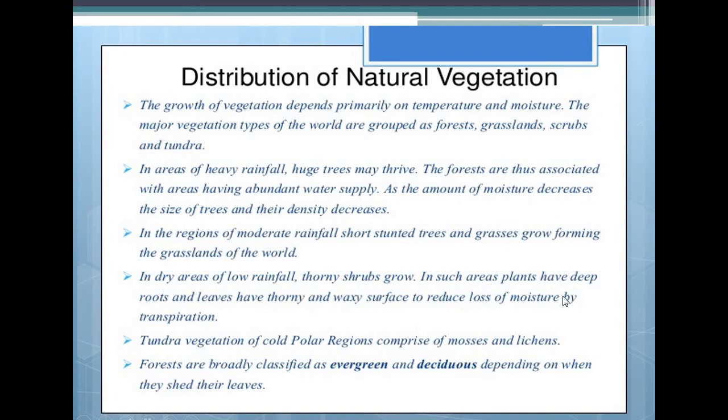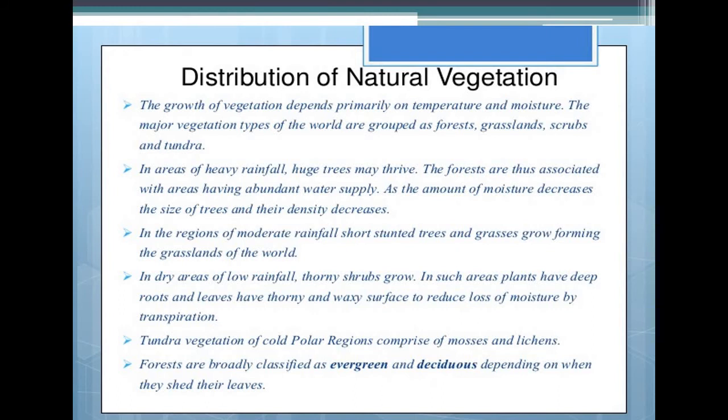In such areas, plants have deep roots and leaves have a thorny and waxy surface to reduce loss of moisture by transpiration. In the areas having low rainfall, the dry areas, thorny shrubs grow. Where we have very little water and very little rainfall, there we have thorny types of shrubs or thorny types of grass.